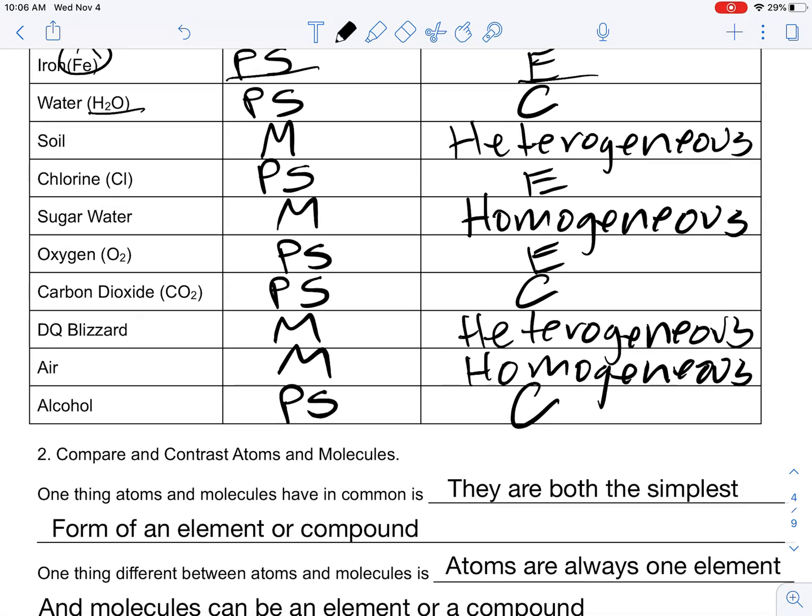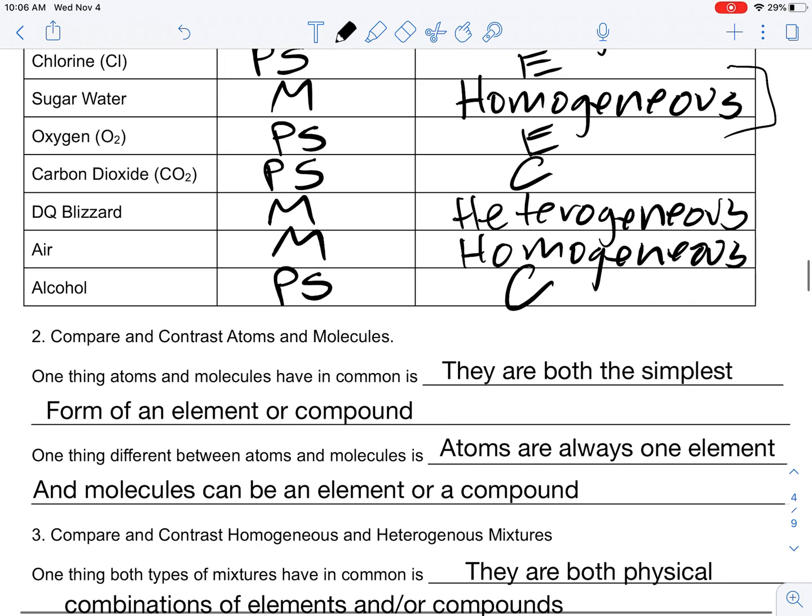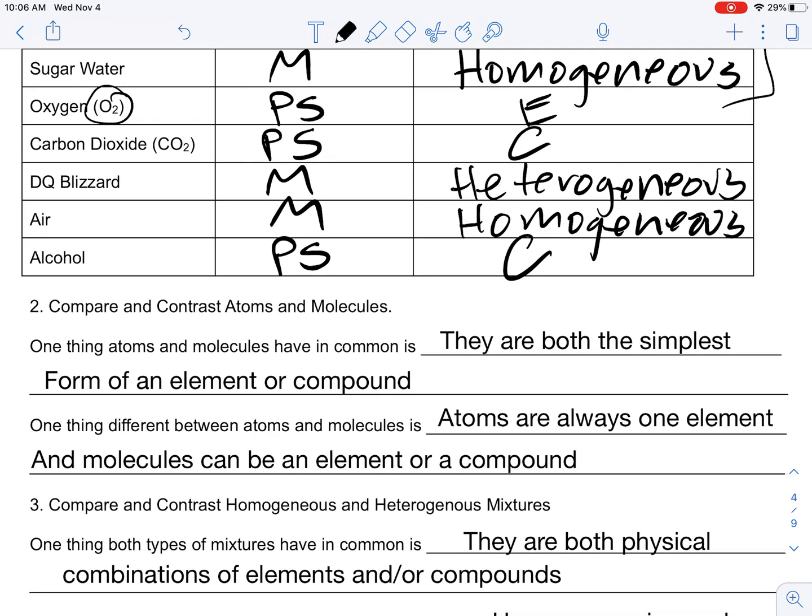Chlorine is an element. It's a pure substance. Sugar water is a mixture. Since sugar dissolves in water, that is a solution. We call that a homogeneous mixture. Oxygen, even though it has this little 2 down here, is technically an element. So that's a pure substance. Carbon dioxide is a pure substance compound because I have carbon and oxygen. The difference being here it's 2 oxygens, and there it's 2 oxygens and a carbon.